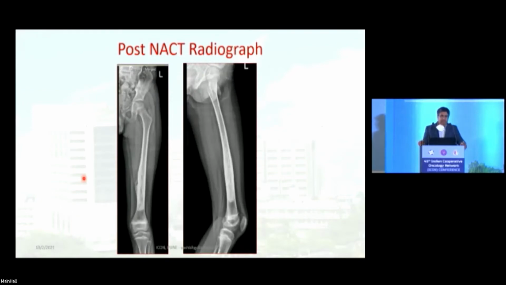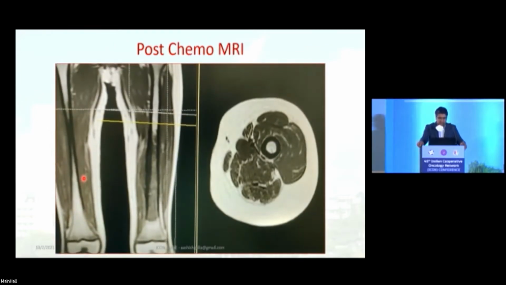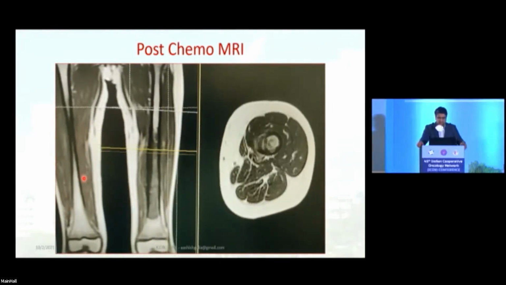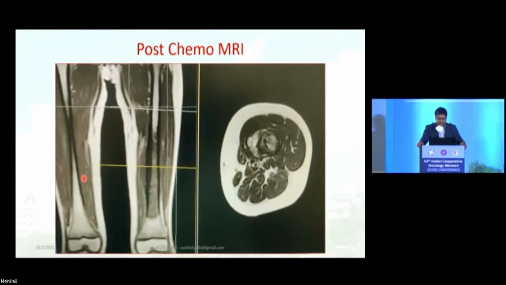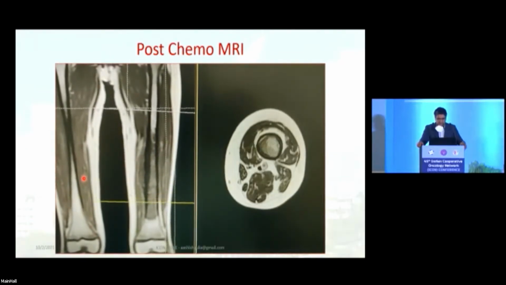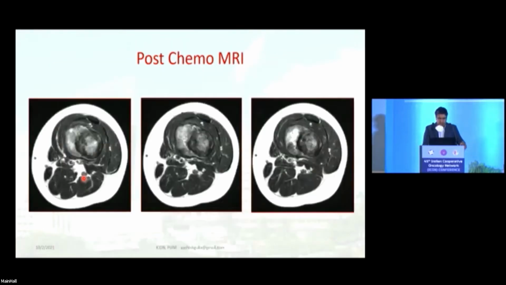Every patient is evaluated post-NACT for the response to the disease, and if there is any increase in the disease which is noted, final surgical planning is based upon both the imaging pre and post-NACT. This is the MRI, which is post NACT. And you will see here that there's marked ossification in the extraosseous mass, and there's slight reduction as well. So this was a good response to chemotherapy. These are axial images showing the same.